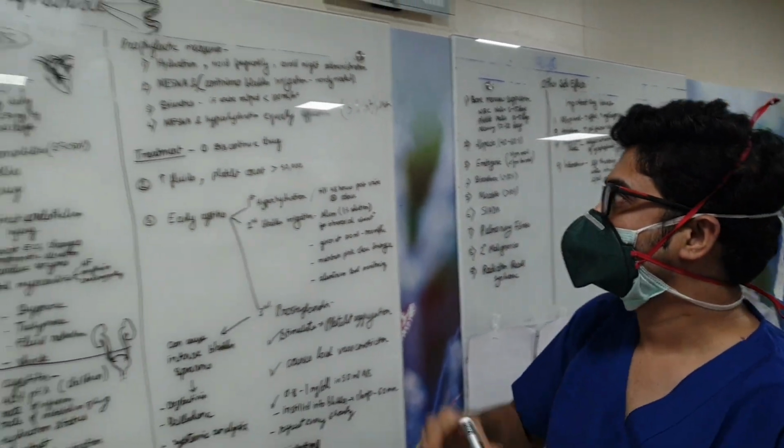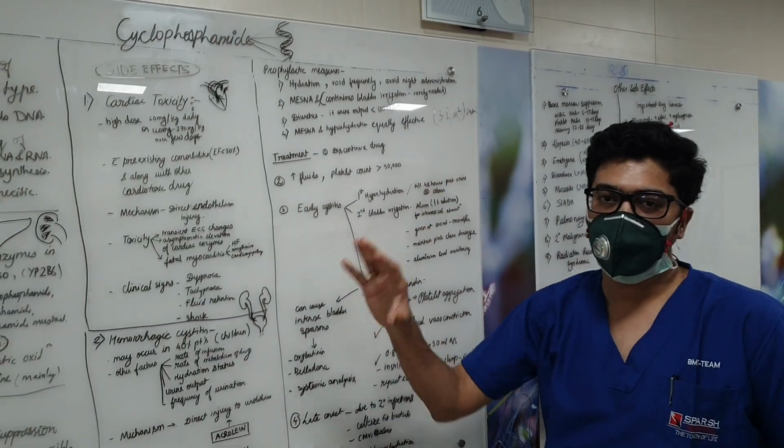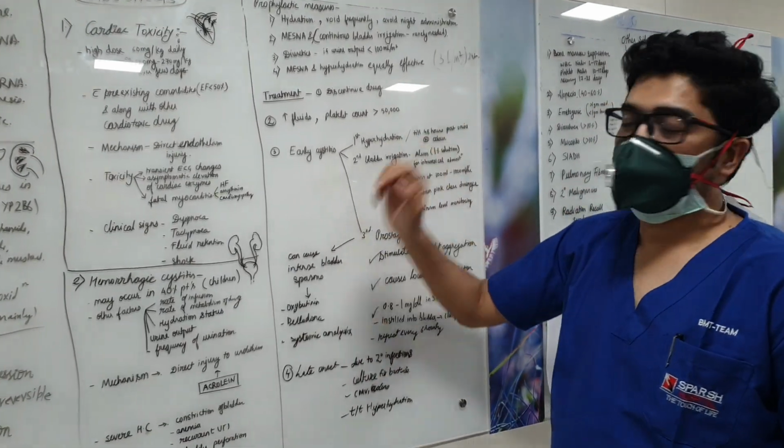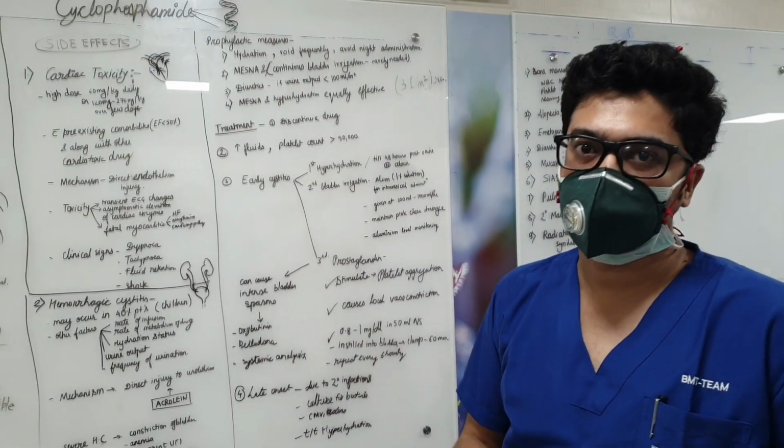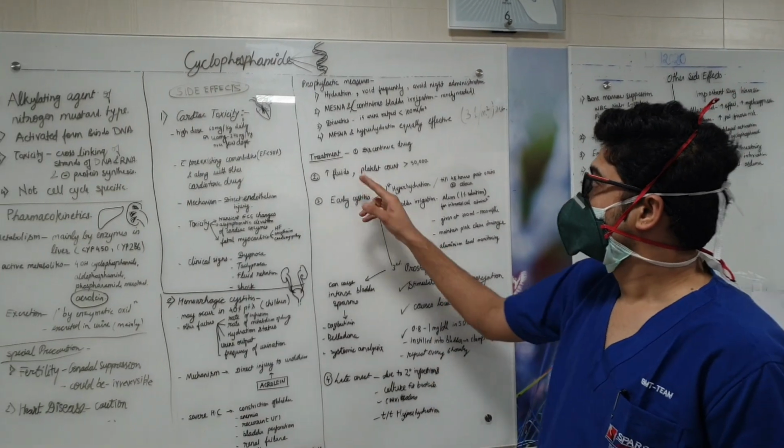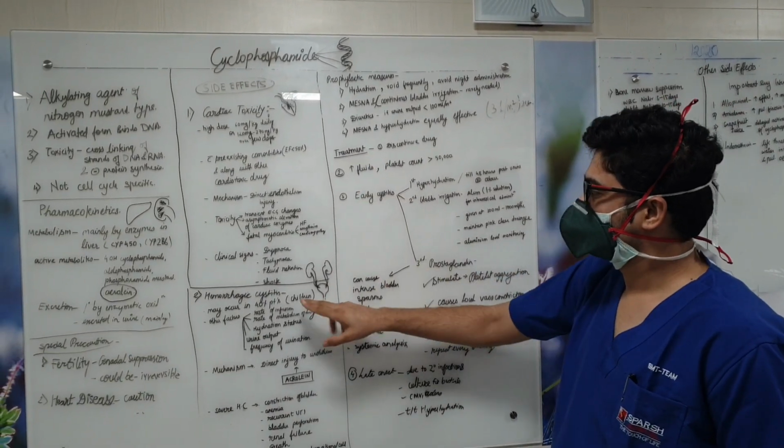So when we calculate BSA, accordingly we give the hyperhydration per hour, and this is very important. And the intake and output of the patient has to be continuously monitored every hour. So what is the treatment of hemorrhagic cystitis?